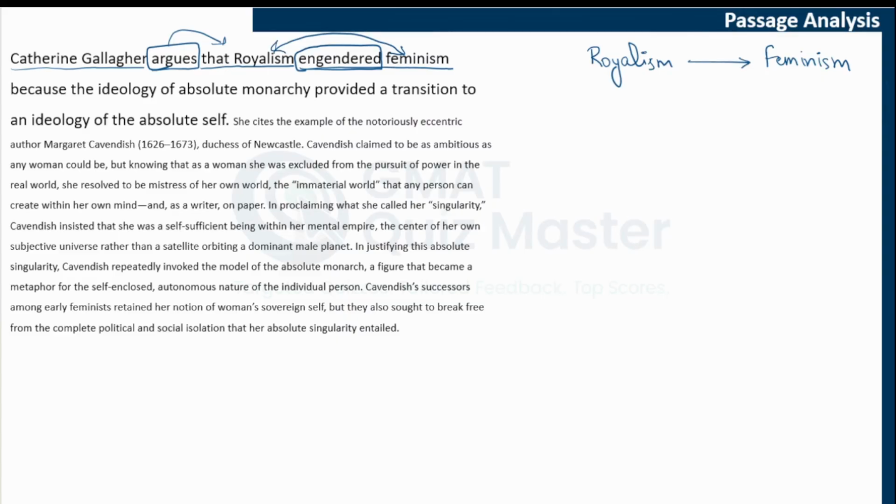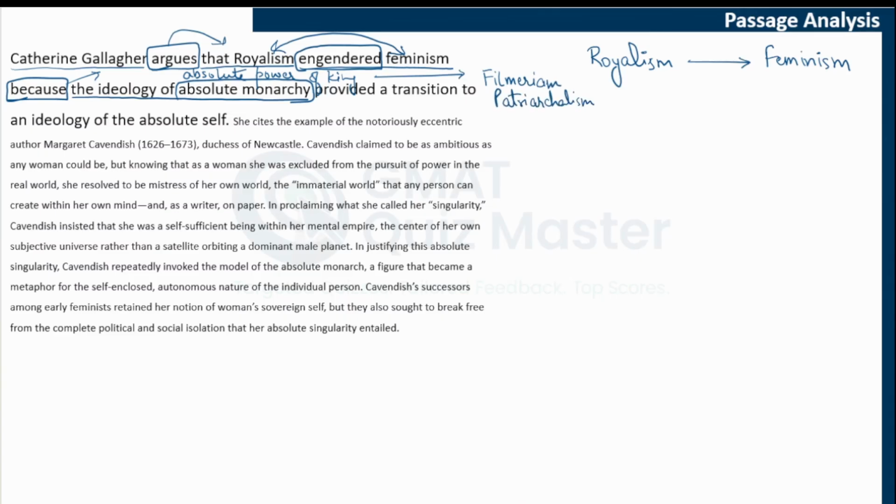Let's read further. A reasoning has been given for why this person is arguing that royalism led to feminism. Because the ideology of absolute monarchy. Now, what is this absolute monarchy? Can you link it with anything that you've already read? Yes, you can link it with the absolute power of the king, which has been described in relation to Filmerian patriarchalism.